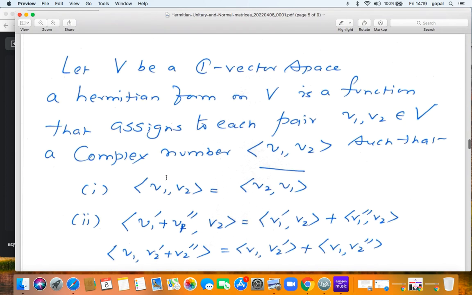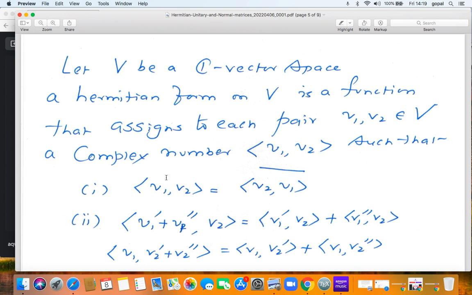So now let V be a complex vector space. Instead of an inner product, we are going to be talking about a Hermitian product or a Hermitian form. A Hermitian form on V is a function that assigns to each pair v1, v2 in V a complex number <v1, v2> such that if I switch the positions of v1 and v2, then <v1, v2> is the same as <v2, v1>, but you have to put a bar.